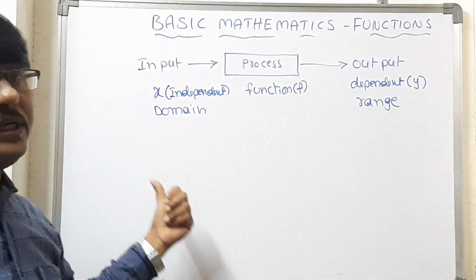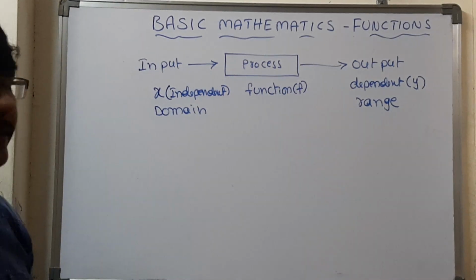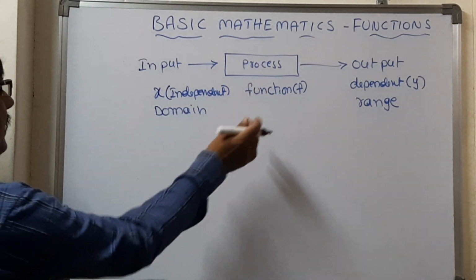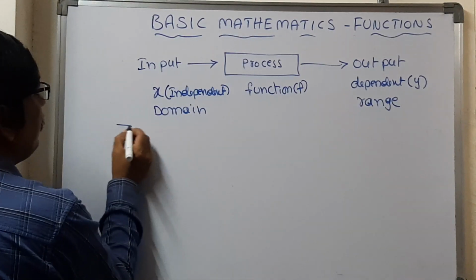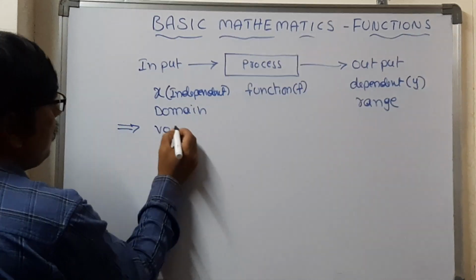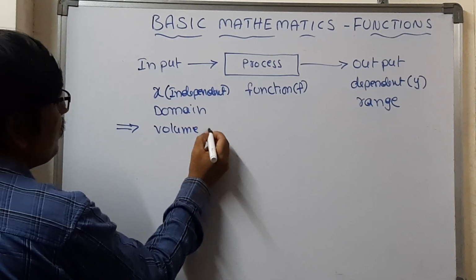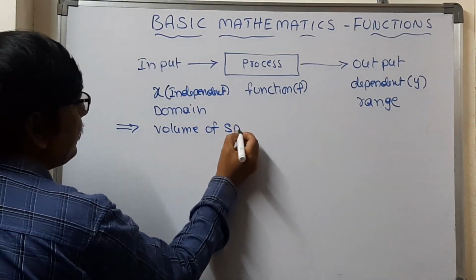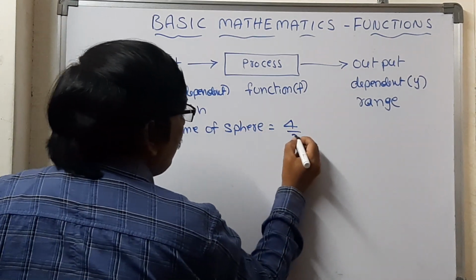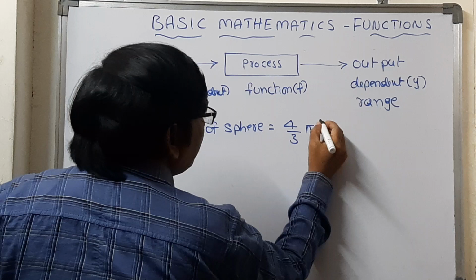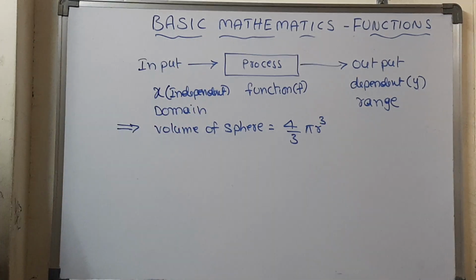Here also, let us try to write the volume of a sphere in the form of a function. The formula for the volume of a sphere is 4 by 3 pi r cube.